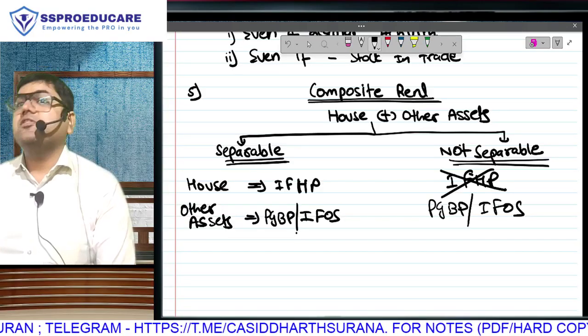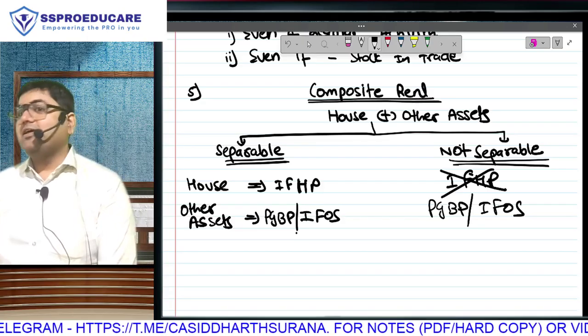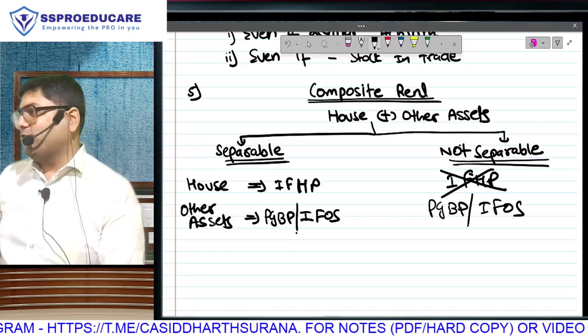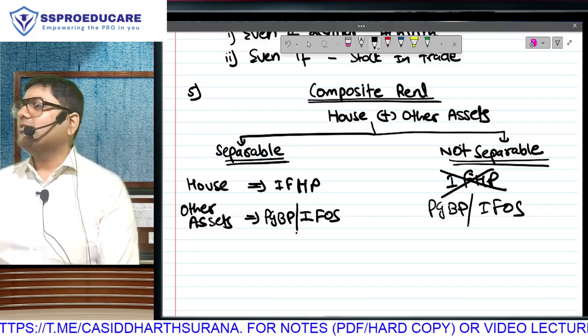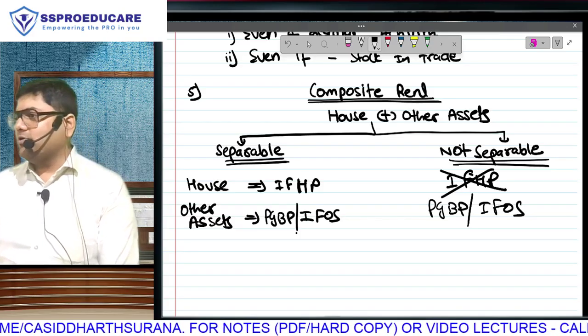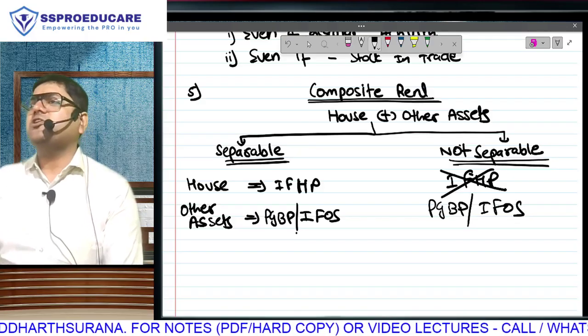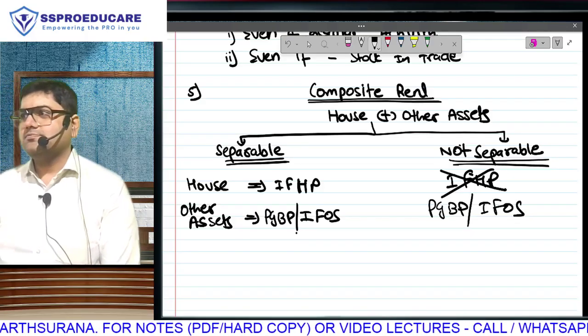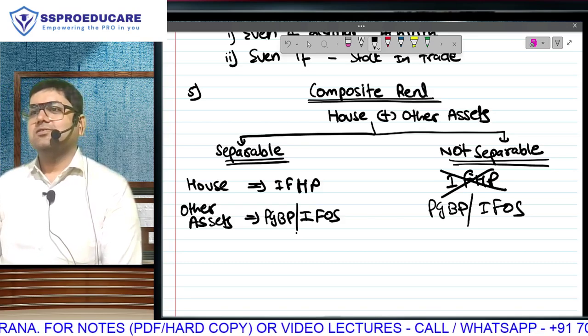There is no breakup. That can't come under house property. Now obviously a hotel's daily business, because they give rooms on rent every day, so the hotel owner's income will go under business profession. But supposing you have a bungalow in Lonavala, a serviced apartment, fully furnished, which you are giving occasionally on rent during the year, then it will go under IFOS.